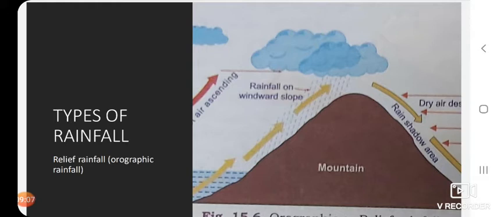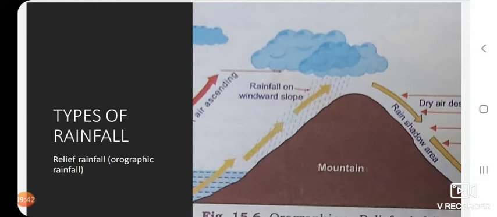On descending the leeward slope, a decrease in altitude increases both the pressure and temperature, leading the air to get compressed and warm, and consequently the relative humidity drops and there is evaporation and little to no precipitation in the rain shadow area. Wherever there is a windward side, there is heavy rainfall, and wherever there is a leeward side, that means when the air descends, there is less rainfall.